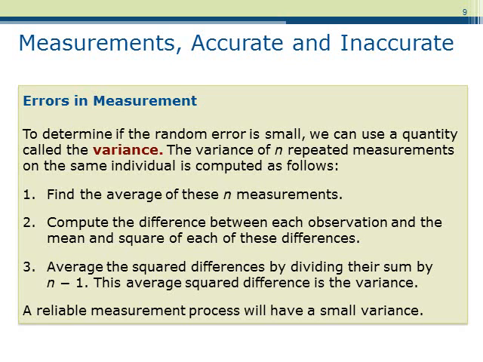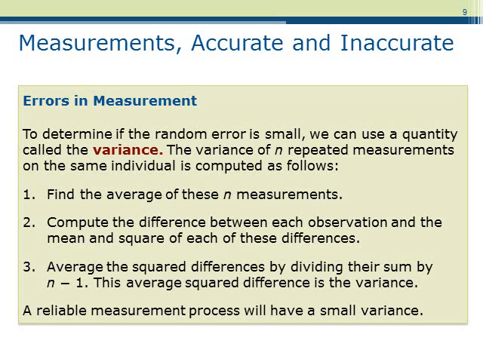To quantify the random error in a measurement, we can use a quantity called the variance. The variance is a quantity computed using n repeated measurements. We interpret the variance in the following way. If the variance is small, then we know that the measurement process is reliable. If the variance is large, then we know that the measurement process is not reliable.